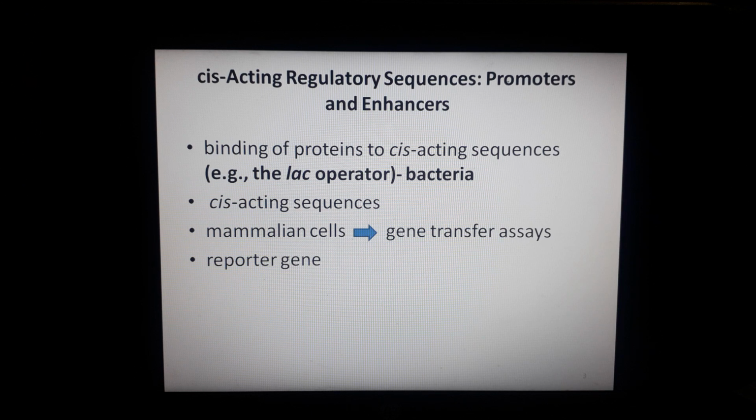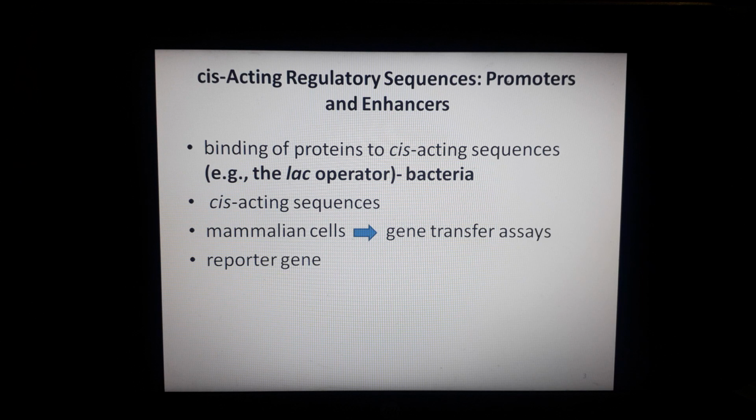Before we move ahead, here I want to tell you that there are two types of regulatory elements: cis regulatory elements and trans regulatory elements. Cis regulatory elements are present on the same molecule of DNA as the gene they regulate. The difference between cis and trans is that trans regulatory elements can regulate a gene distant from the gene from which they were transcribed. Means they can regulate a gene that is present at a distance from the gene from which they were transcribed. So this was the difference between cis and trans regulatory elements.